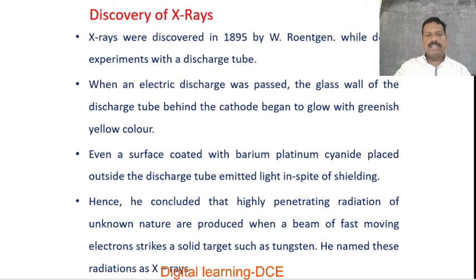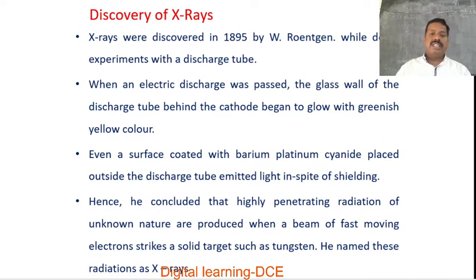Discovery of X radiation. Now I am going to give a brief discovery of X radiations or X-rays. X-rays were discovered in 1895 by William Röntgen while doing experiments with a discharge tube. When an electric discharge was produced in the discharge tube, the glass wall behind the cathode began to glow with greenish yellow color. Even a surface coated with barium platinocyanide placed outside the discharge tube emitted light in spite of shielding.